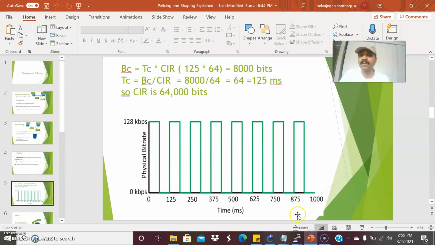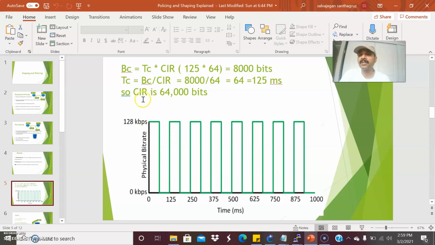How can we do that? This is an architecture I already explained, a graphical representation. Assume the link speed is 128 kbps. On the x-axis I have defined the time in milliseconds. On the y-axis I have defined the physical bitrate. It always transmits at the speed of 128 kbps. So overall, what we can see is that it will not transmit continuously at 128, because 50% of the time it will be sending the traffic and then it will pause the traffic. Again it will send the traffic.